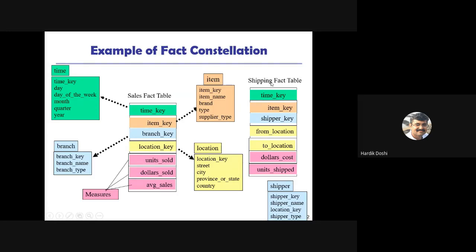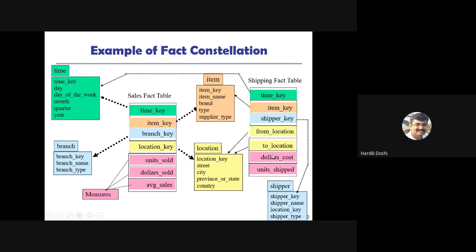It consists of the time key, item key, shipper key, and from location to location: at the given time, for the given item, for the given shipper, from this location to this location, for this cost, this number of units were shipped. The measures to be taken care of are dollars cost and units shipped. So this is the scenario.